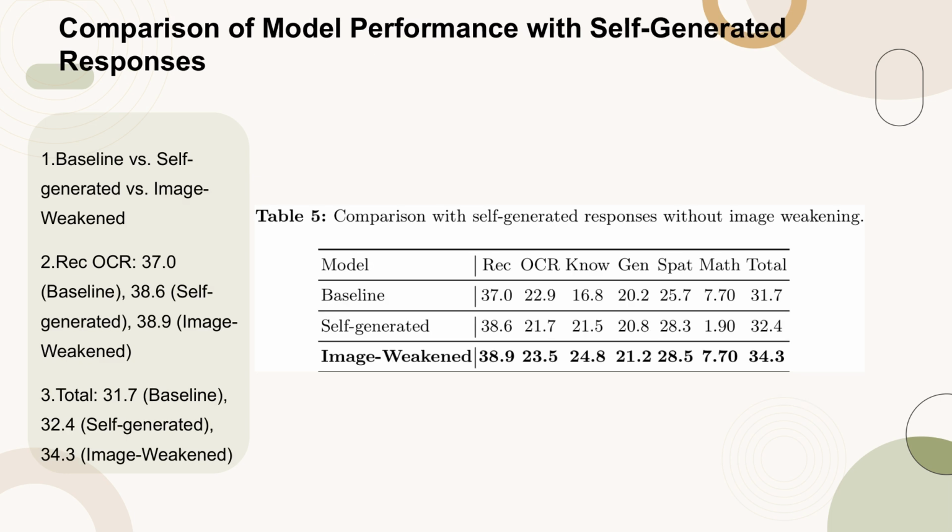Table 5 presents a comparative analysis of model performance using different types of responses: baseline, self-generated, and image weakened. The results indicate that while there is a slight improvement in performance with self-generated responses, the image weakened approach yields the best overall results. Specifically, the REC OCR scores are 37.0 for the baseline, 38.6 for self-generated, and 38.9 for image weakened. The total performance scores are 31.7 for the baseline, 32.4 for self-generated, and 34.3 for image weakened, demonstrating the effectiveness of the image weakened method in enhancing model performance.